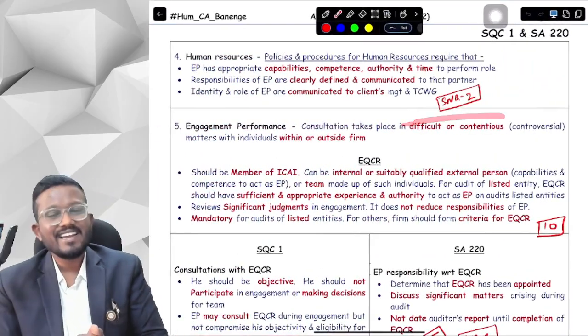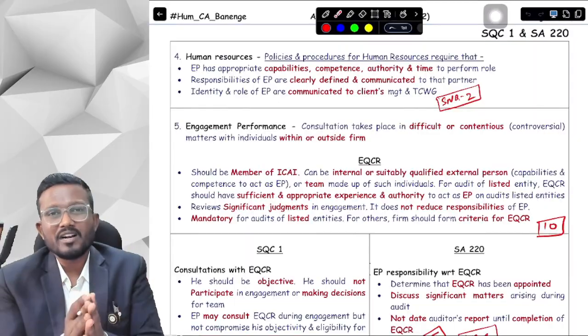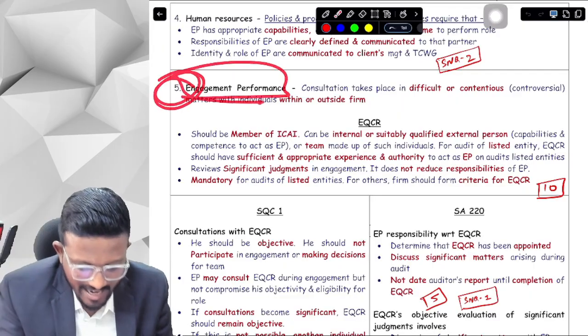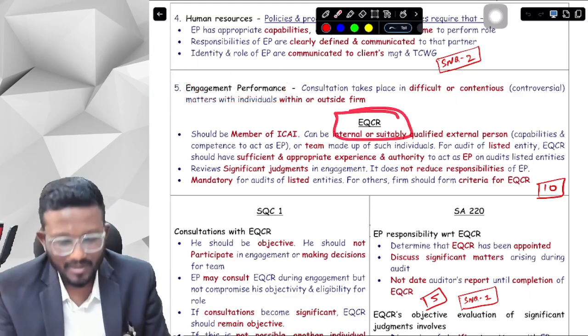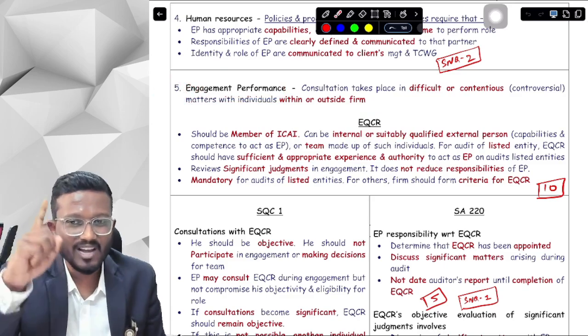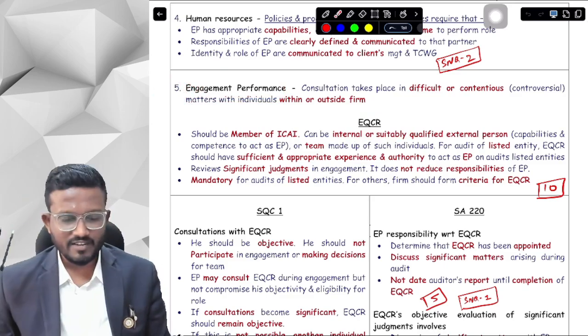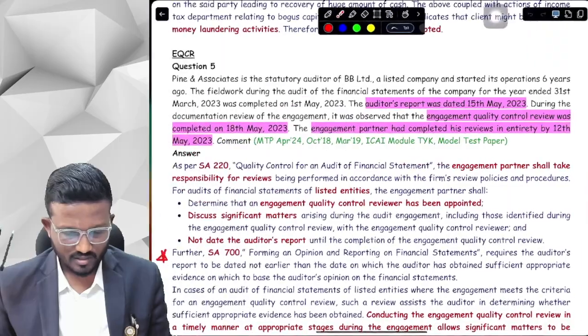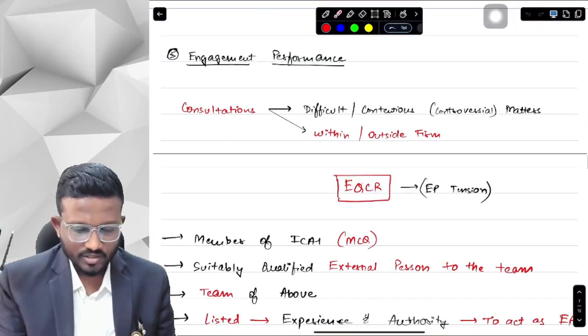Now comes the most important element of our SQC1 and SA220, that is element number 5. It talks about engagement performance. In that particular topic, the most important topic is EQCR that we are going to discuss. So what does the fifth element, engagement performance, say? Okay, let me scroll down. Okay, yeah. So this is engagement performance.